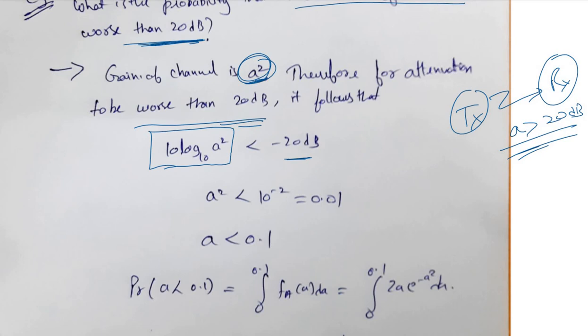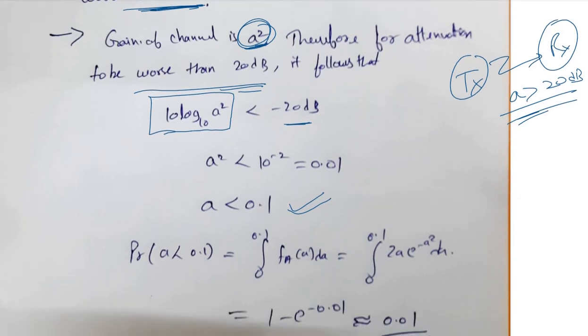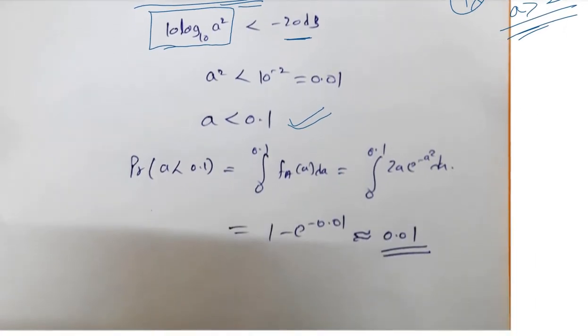Simplifying it, we get that a should be less than 0.1, and we need to find out its probability. So the probability that a is less than 0.1 would be the integral of the PDF of a over the range 0 to 0.1.